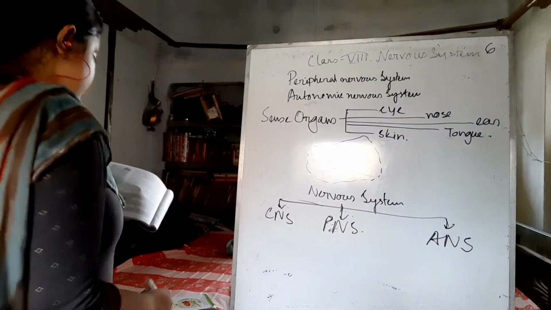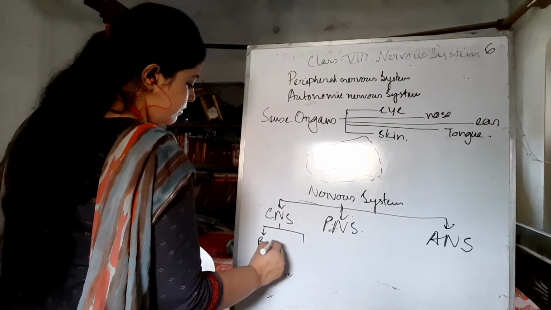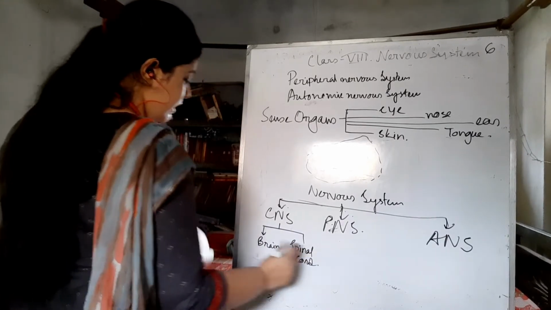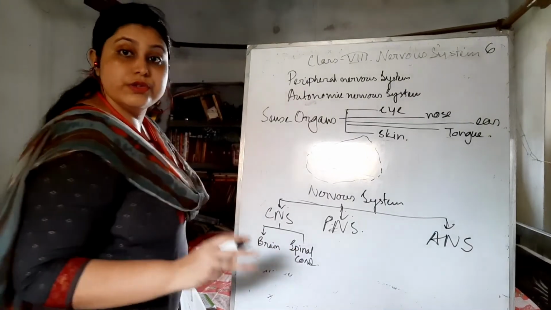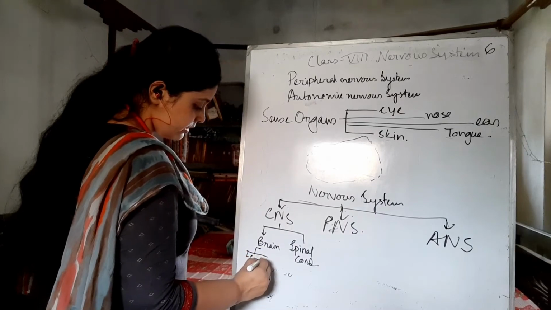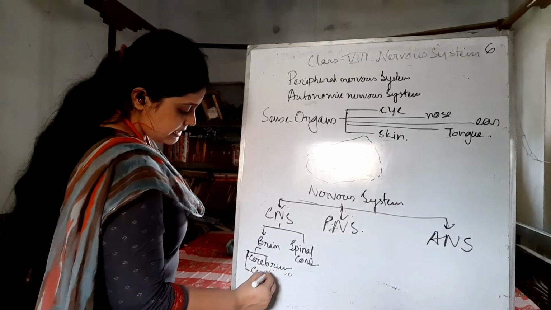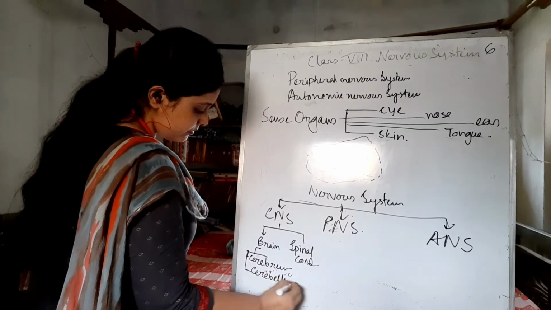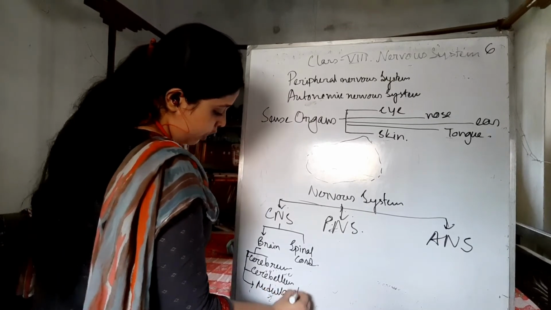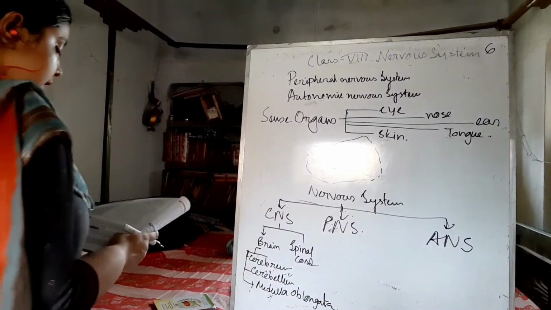Okay, so the central nervous system is made of the brain and spinal cord, and the brain also has three different parts. What are they? Cerebrum, cerebellum, and medulla oblongata, already discussed.